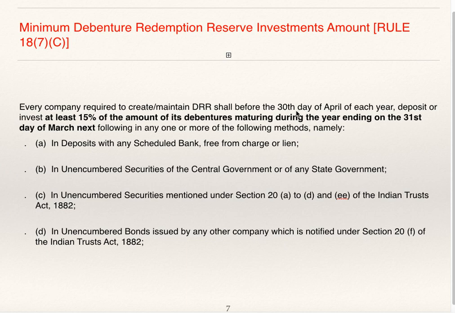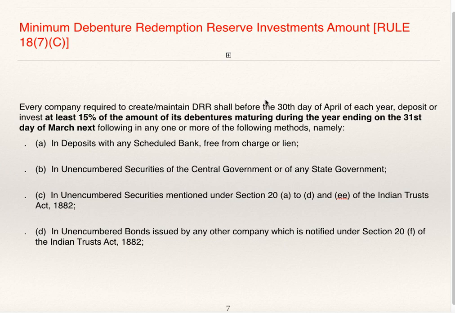That means every company, before 30th April of each year, supposing the year is from 1st April to 31st March, which requires to transfer the amount to DRR should deposit 15% of the amount of debentures maturing during the year ending 31st March next year.